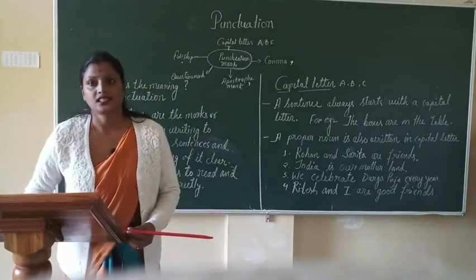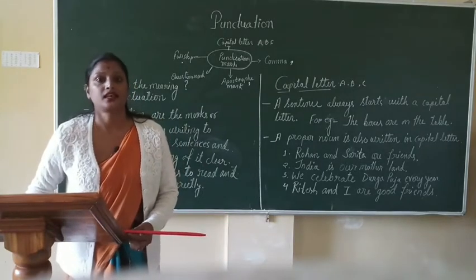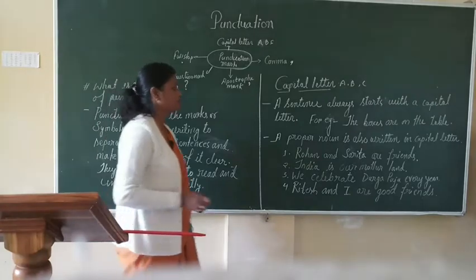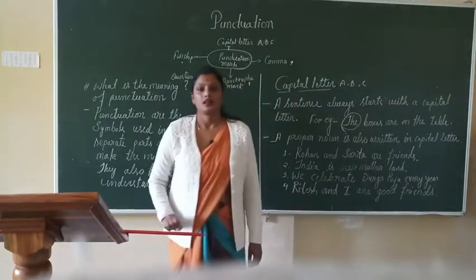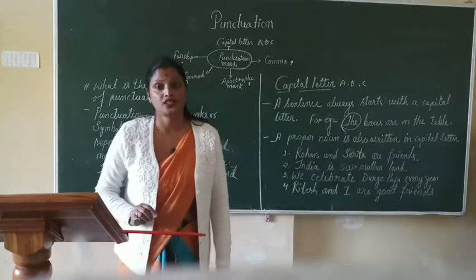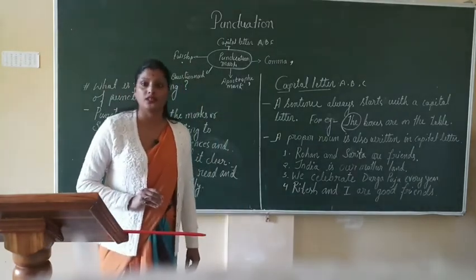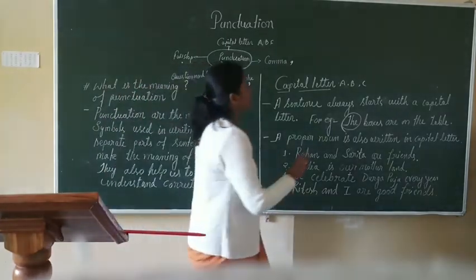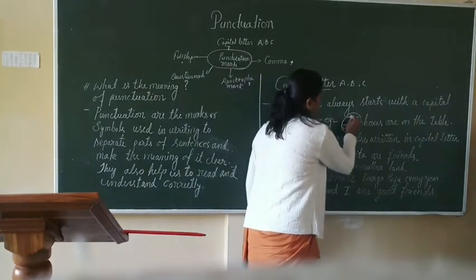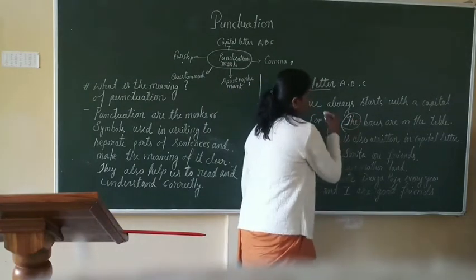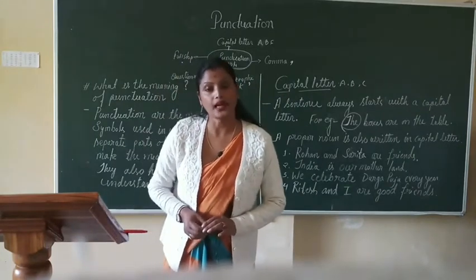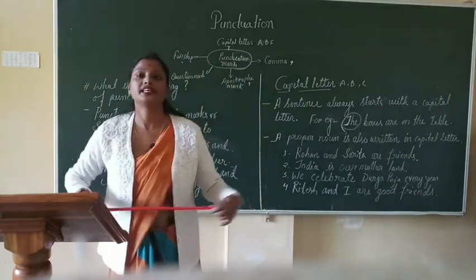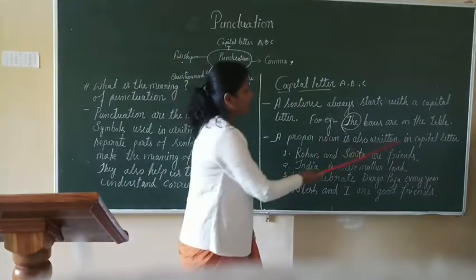In this sentence, the first word is the, in which the first letter of the word starts with a capital letter T. Children, a proper noun is also written in a capital letter.